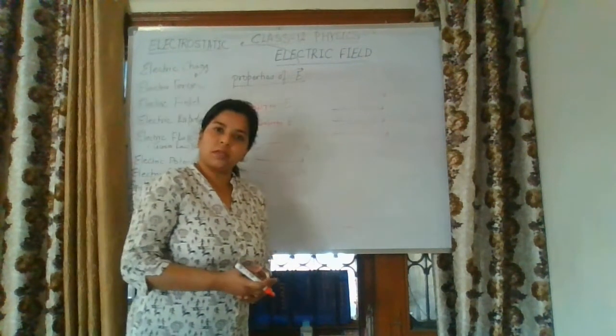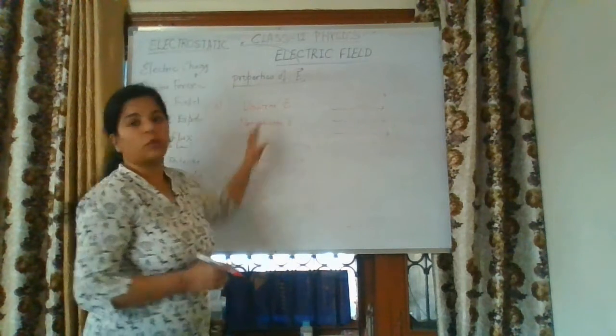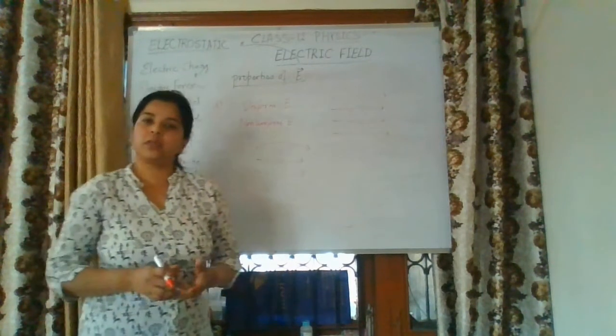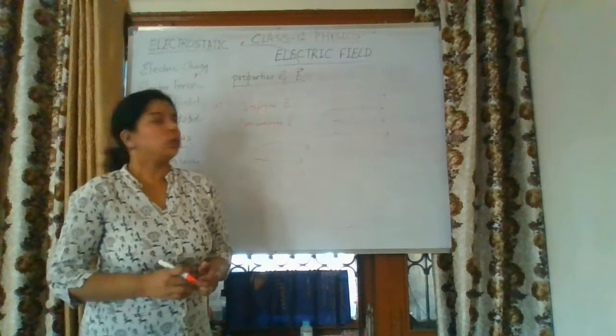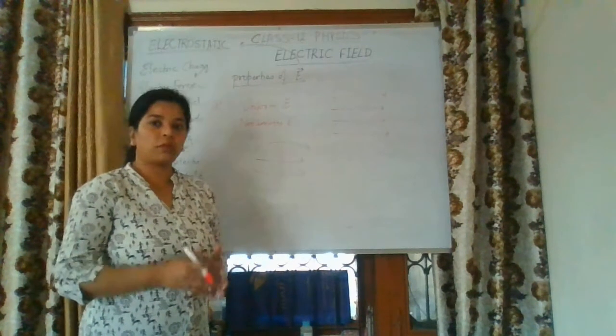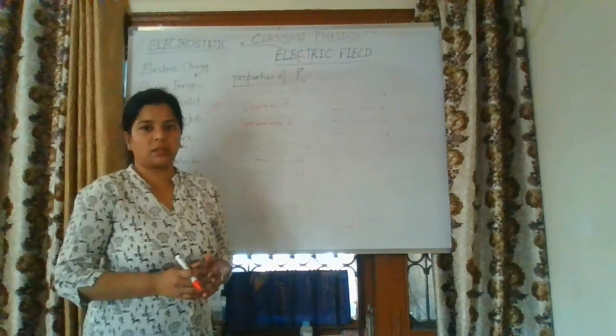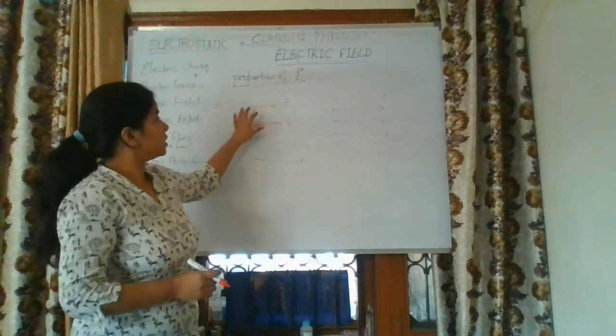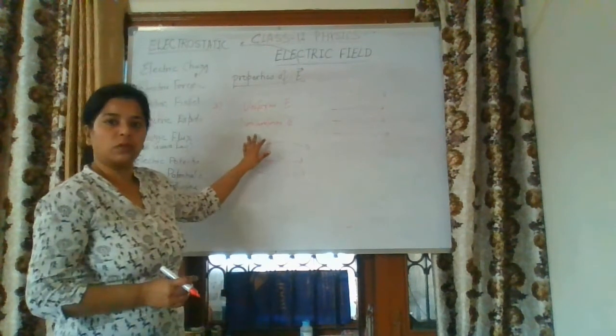So in your syllabus we have always taken uniform electric field. So whenever you write down any derivation, you need to mention that a charged particle is present in a uniform electric field in any derivation. So remember this point. What is the meaning of uniform and non-uniform?